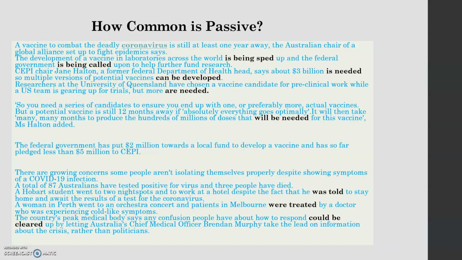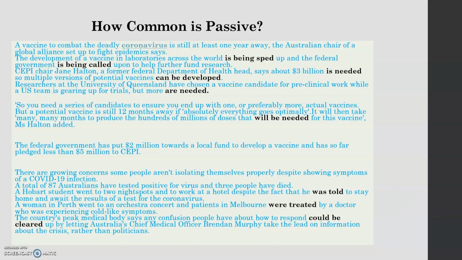Let's just have a look at this. How common is passive? Now don't worry, we're not going to read it, but I took this article from a newspaper and I wanted to show you how common passive is. So I highlighted all the verbs in passive, and you can see that in a newspaper there are quite a lot of sentences that have passive verbs.